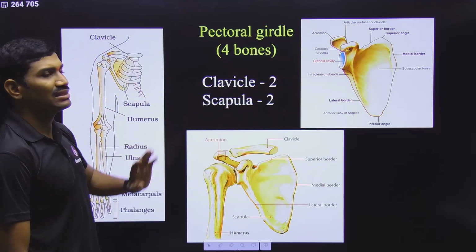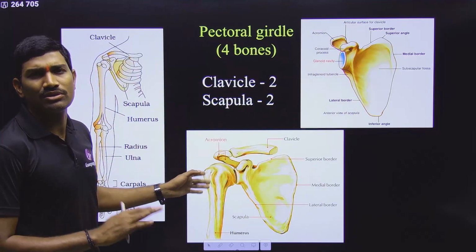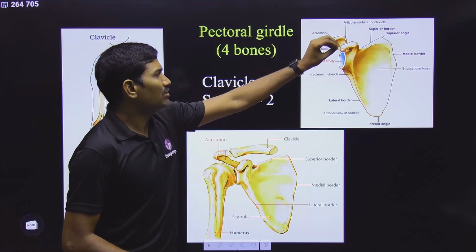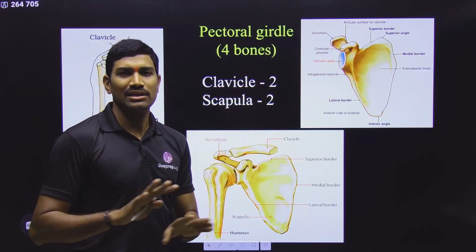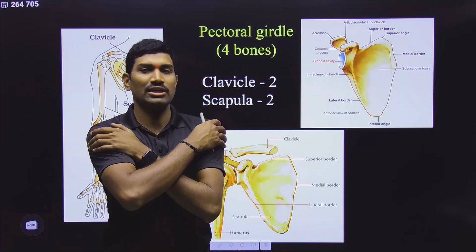These are some pieces of information that they have given in NCERT. That's it. Very simple. You don't need to worry too much about this particular content. Simply observe what the name is, where it is present, and how it is connected. That's it. Clear? With this, the pectoral girdle is completed. So here on one side, and here on one side.